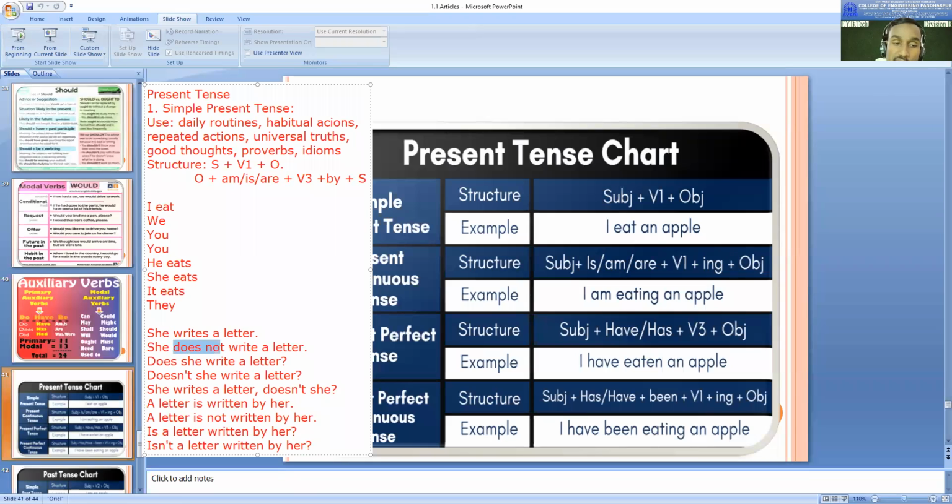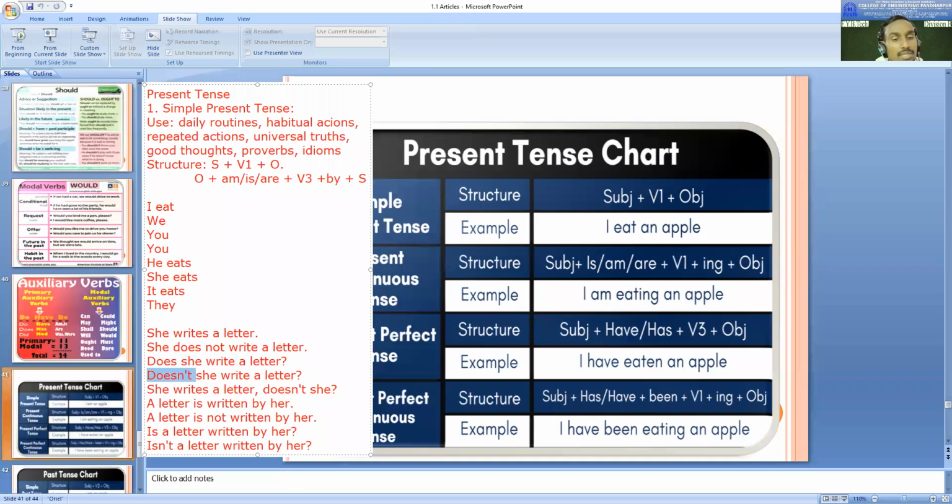Now, making interrogative: how to make interrogative? You need to use a helping verb. If there is any helping verb, you have to use it in the beginning, like here we use does. Then use the subject, then the main verb, and then you put the object at the end. Like this, you can make it interrogative. Making negative is simple. You simply add a not to the helping verb, and that becomes negative.